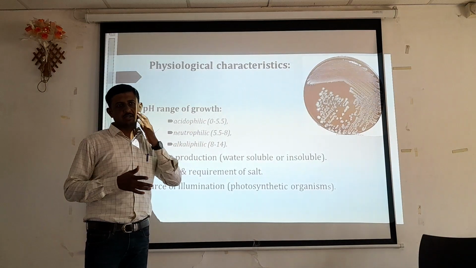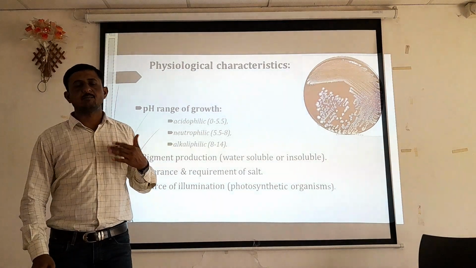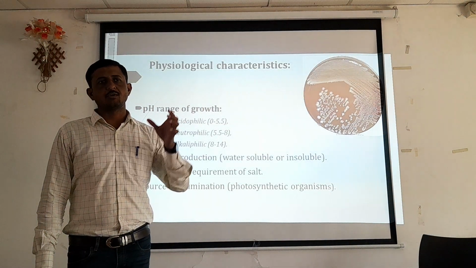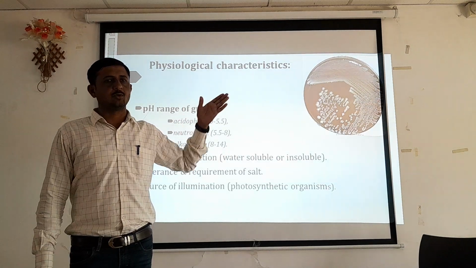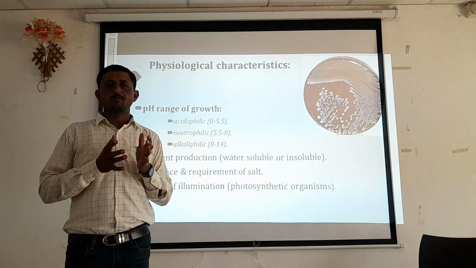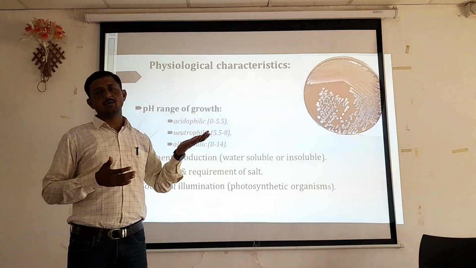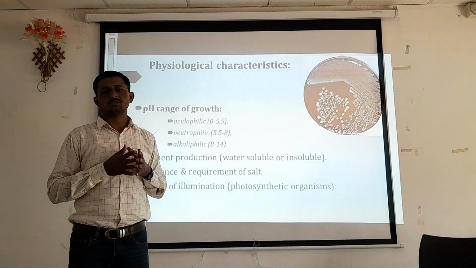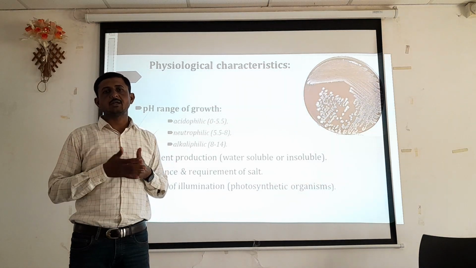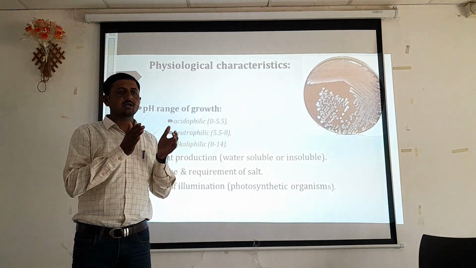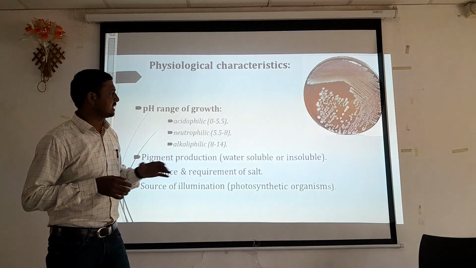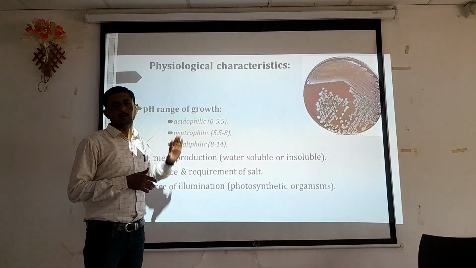Sometimes we have selected a soil or water sample, or we have to try isolation of an organism from sea water, or say Lonar Lake water. Depending upon the habitat from which we have to isolate that organism, we have to provide that particular condition in the laboratory. That's why the organism can grow in laboratory condition.